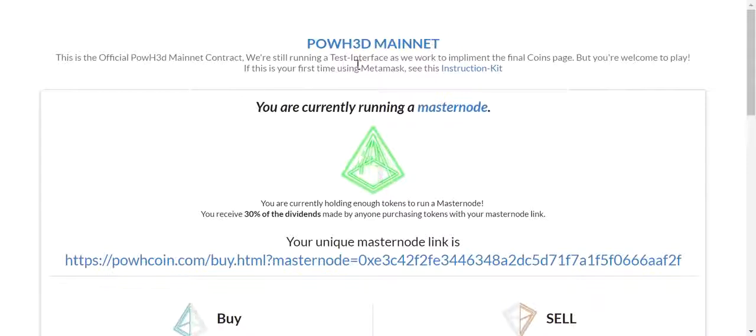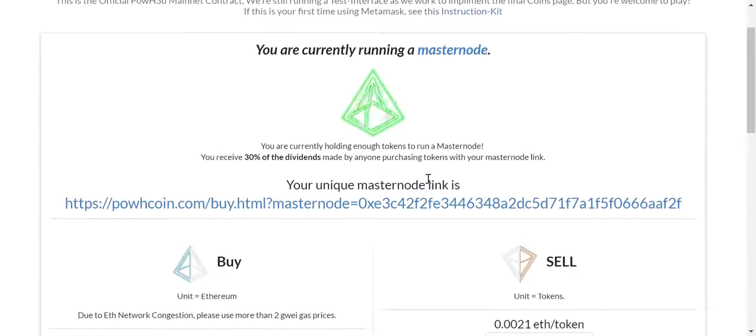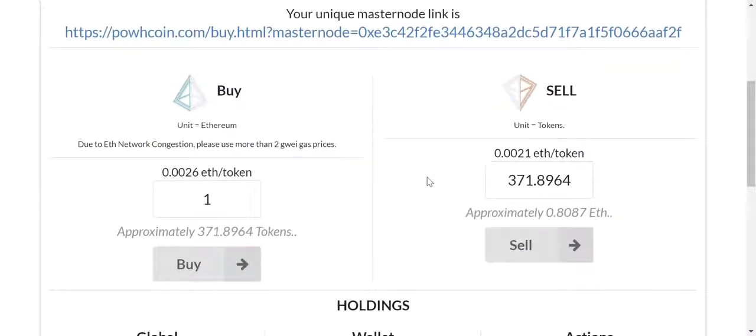We're still running a testnet interface as we work to implement the final coins page. So this page will look nicer at some point with more stats and more information, but right now it's still running as a testnet interface, but it's running on mainnet. So how this works is I put in here 1 ETH. If I were to buy 1 ETH worth of tokens, I would get 371 tokens.